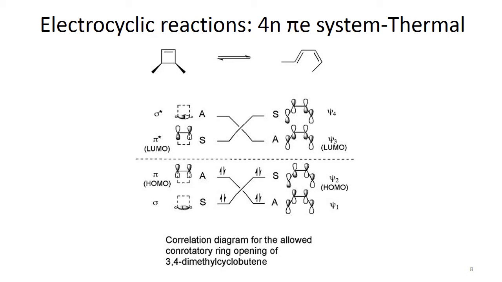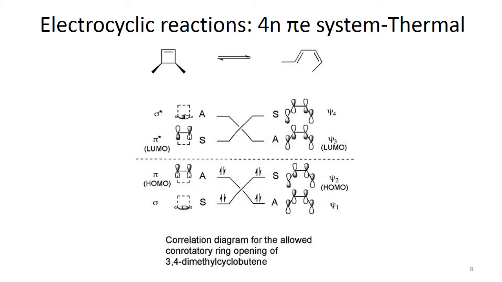When we talk about the symmetry correlation diagram, we have studied these rules too: we can only relate symmetric to symmetric and asymmetric to asymmetric. The electrons transfer from symmetric to symmetric, but the crossing is always between opposite symmetries.